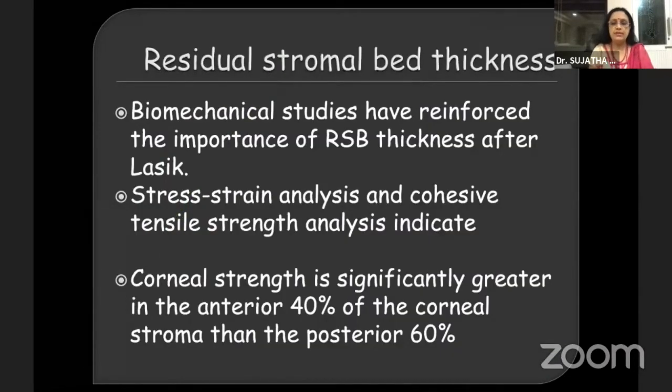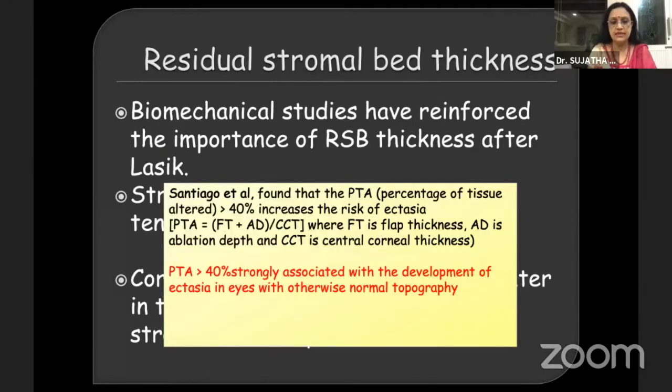Another important parameter that we have to look into is the residual stromal bed thickness, and several biomechanical studies have reinforced the importance of this. The stress strain analysis and cohesive tensile strength analysis have indicated that the corneal strength is significantly greater in the anterior 40% of the cornea than in the posterior 60%.